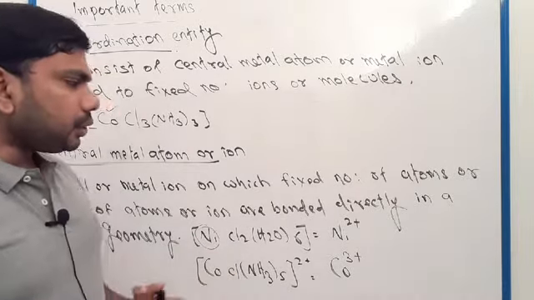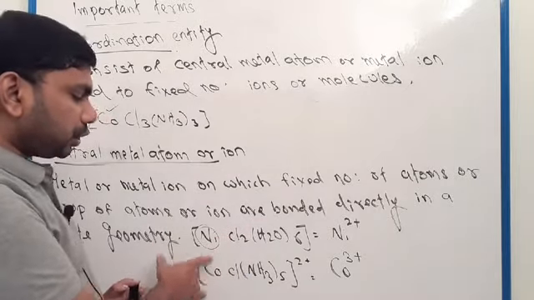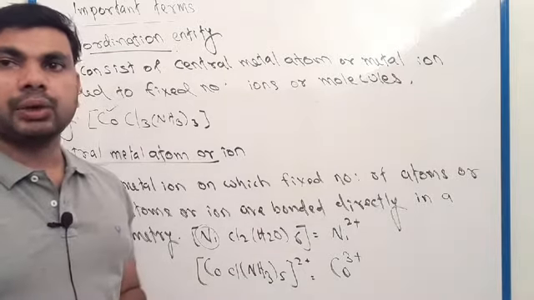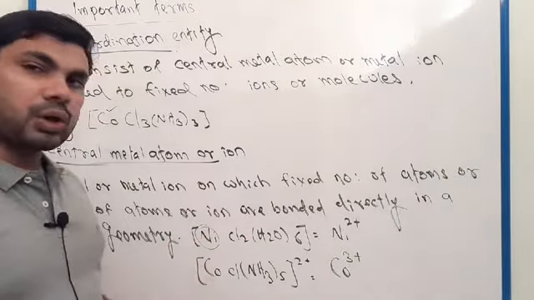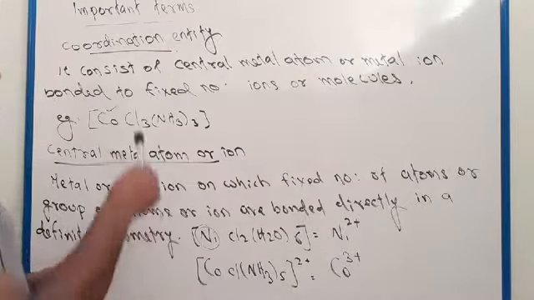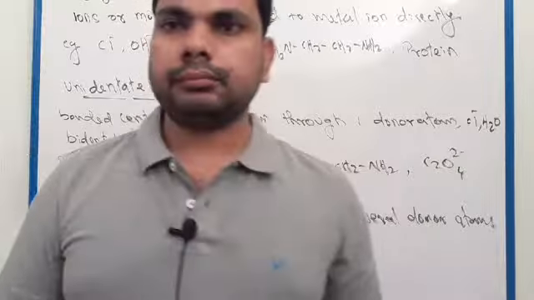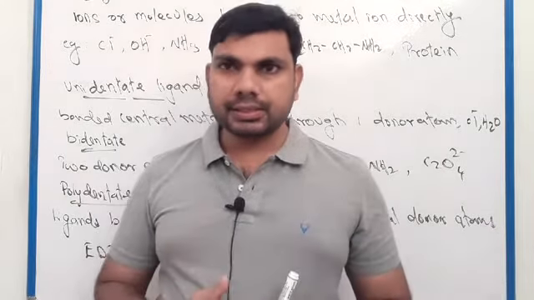So you understand, in this coordination compound this is a metal ion, and here this is a metal ion, the central metal ion. In a coordination compound, this type of metal is called the central metal ion. So here we discussed coordination entity and central metal ion. Clear? Next, we have to discuss ligands.